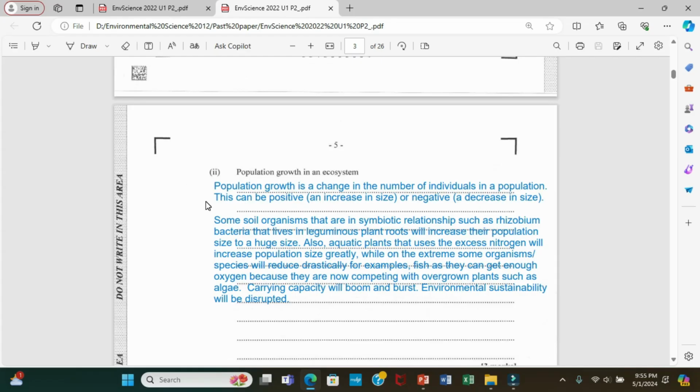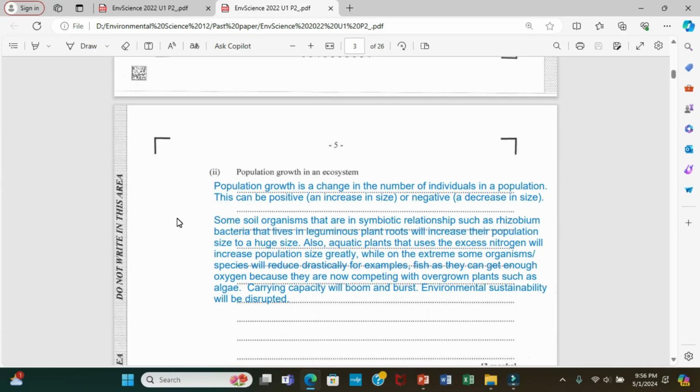Now, population growth is a change in the number of individuals in a population. This can be positive, which is an increase in the size of the population, or it can be negative, a decrease in the size of the population. So the question is basically asking you how an increase in nitrogen in the nitrogen cycle would affect population growth. Would it reduce population growth of plants or animals, or would it increase it?